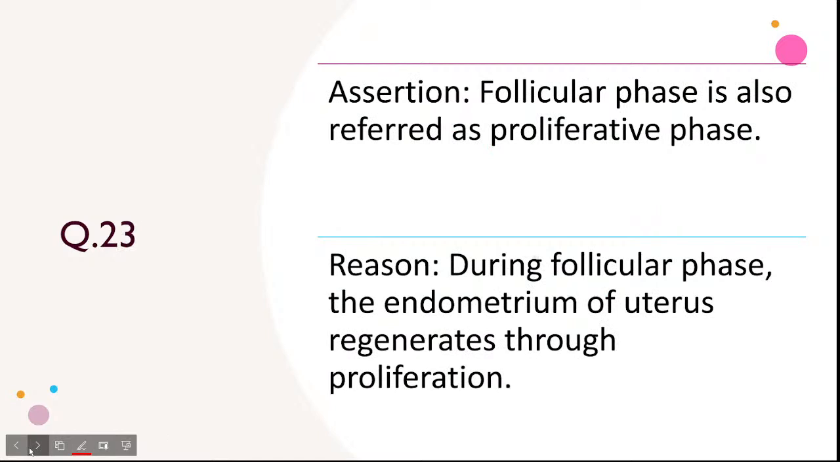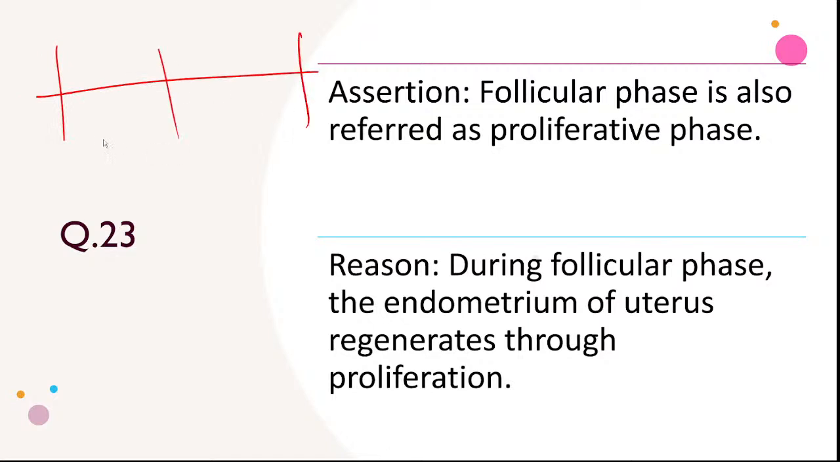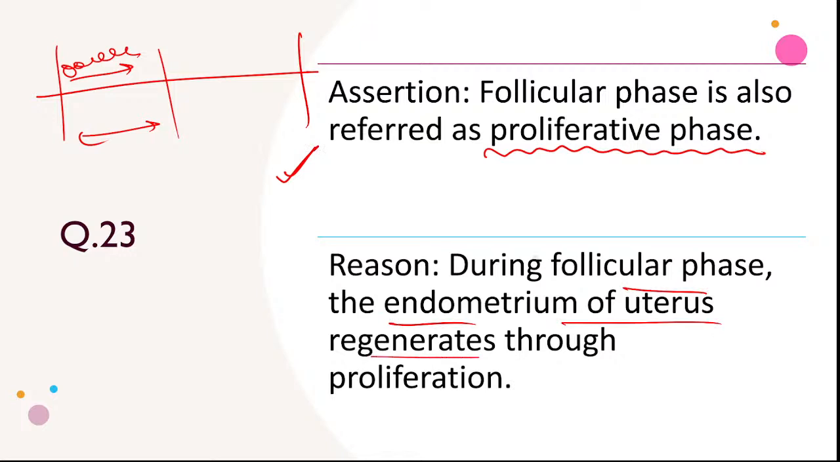Assertion: follicular phase is also referred as proliferative phase. Yes, follicular phase of menstrual cycle, like first half, follicles are developing. So this phase is follicular phase, or because it's developing, proliferating, so it is also known as proliferative phase. This is correct. Reason: during follicular phase, the endometrium of uterus regenerates through proliferation.